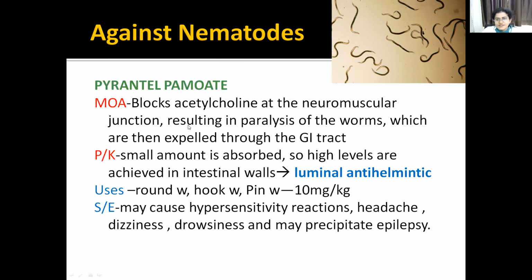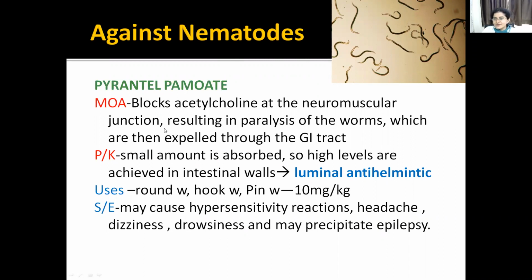The first drug against nematodes is pyrantel pamoate. What is the role of this drug? Remember, these drugs cause paralysis of worms, so that the worms get paralyzed and are expelled through the GIT. How are the worms paralyzed? Pyrantel pamoate blocks acetylcholine at the neuromuscular junction.